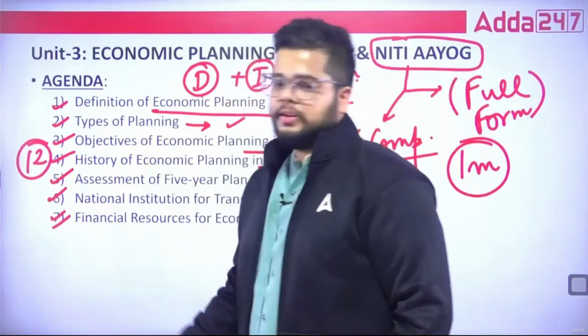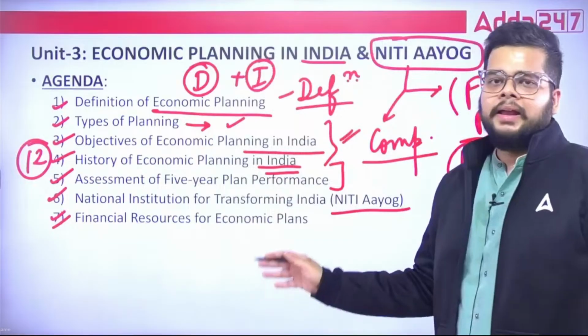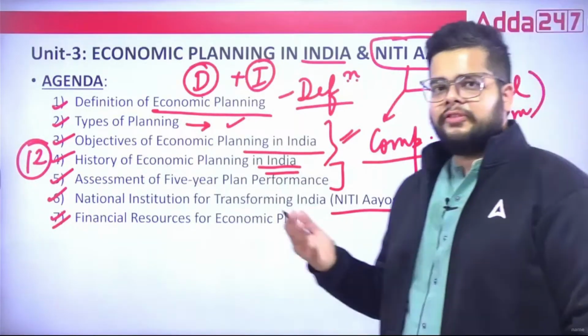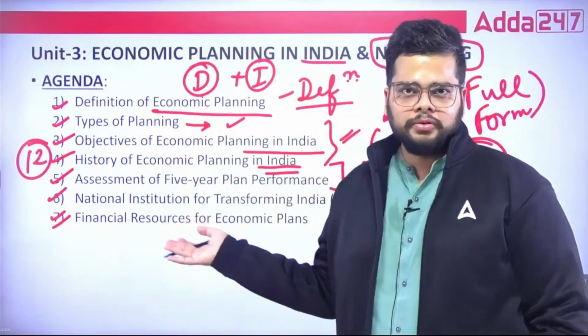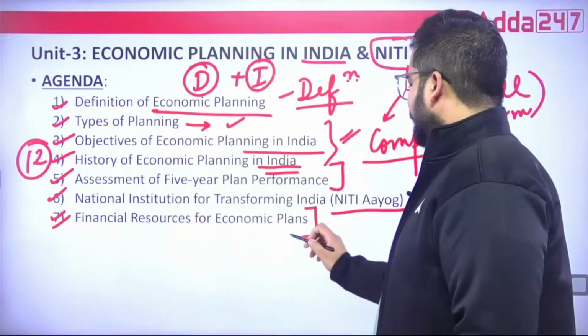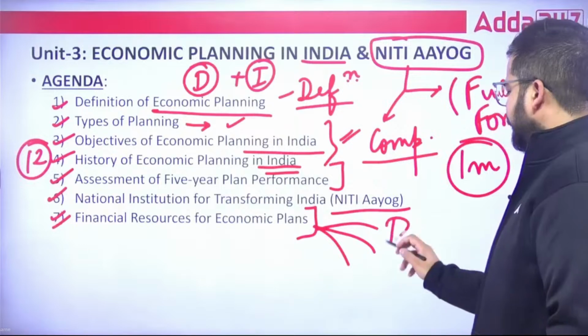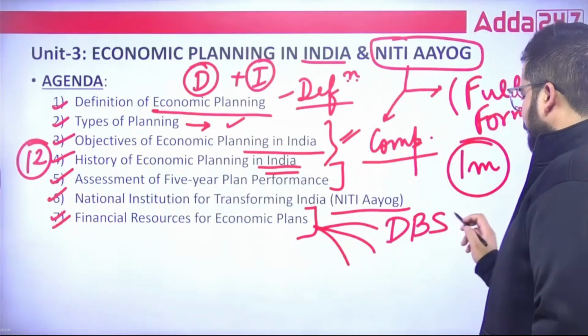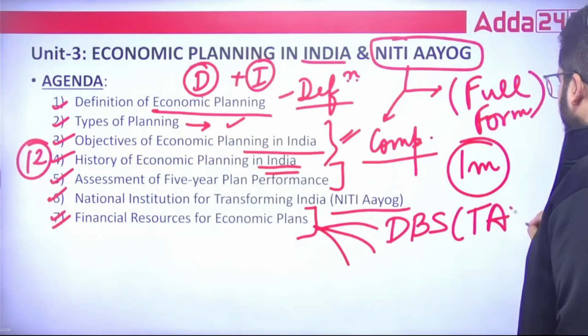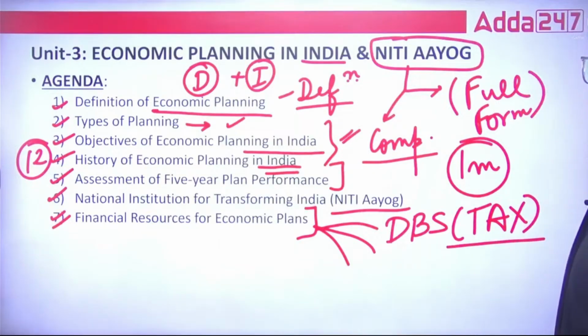Finally, the financial resources. For planning in India, we need certain funds. From where does the government get those funds? All this we will be discussing here. Basically, there are three types of sources. One is the domestic budgetary source. A maximum portion is dedicated to taxation.